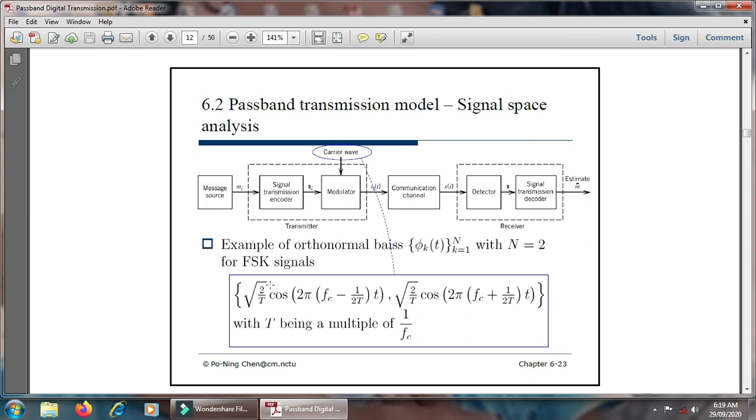That equation should be given for logic 1 and logic 0. There is root of 2 upon T cos 2 pi (fc minus 1 upon 2T), and root of 2 upon T cos 2 pi (fc plus 1 upon 2T). Here T is a multiple of 1 upon fc.